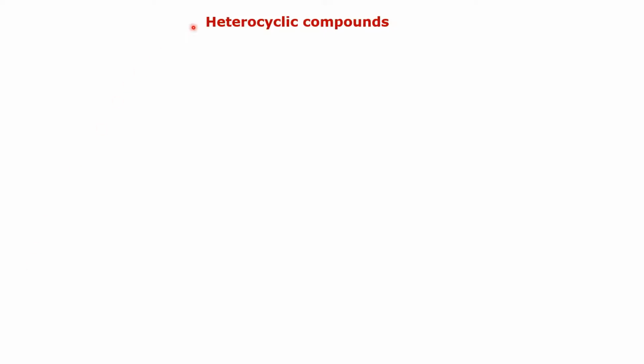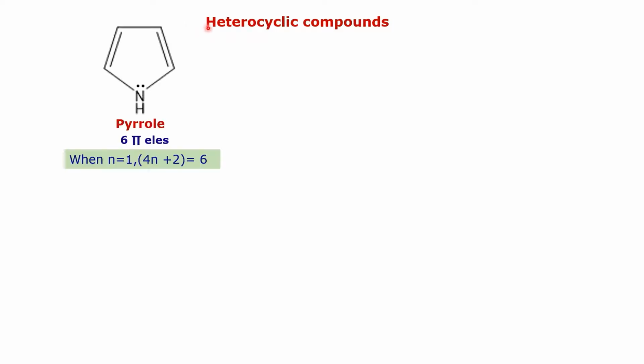Then we see another class of aromatic compounds, that is heterocyclic compounds. Heterocyclic compounds are aromatic in nature. For example, pyrrole. It is a 5-membered heterocyclic ring containing nitrogen and it obeys Huckel's rule of aromaticity. All the atoms in the ring, that is both carbon and nitrogen, are in the sp2 hybridization state. Therefore, the ring is planar and there are 6 pi electrons. They are counted like this. There are 2 pi bonds, carbon-carbon double bonds.